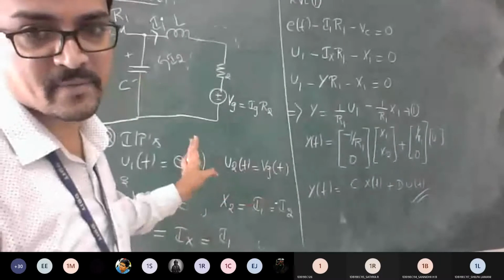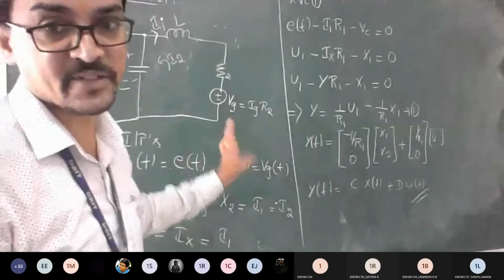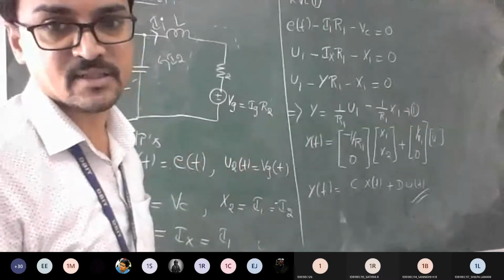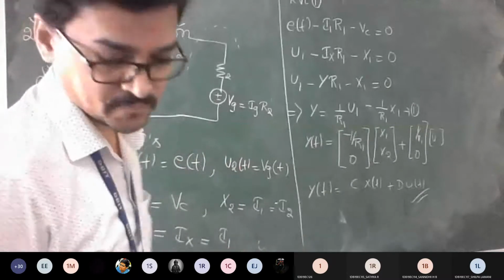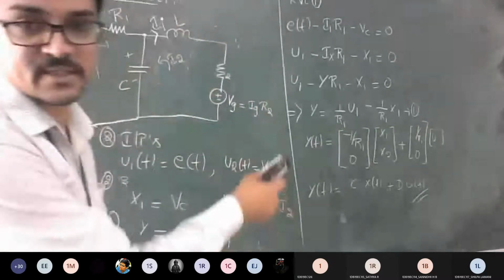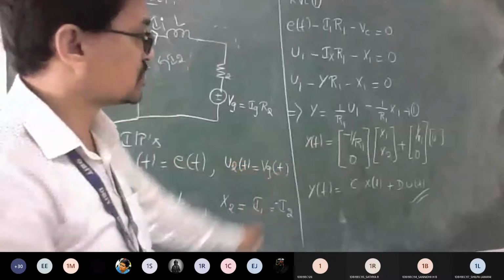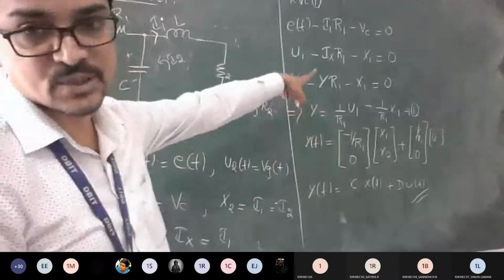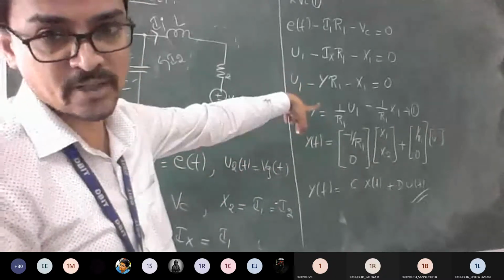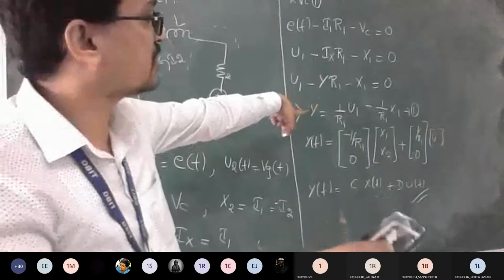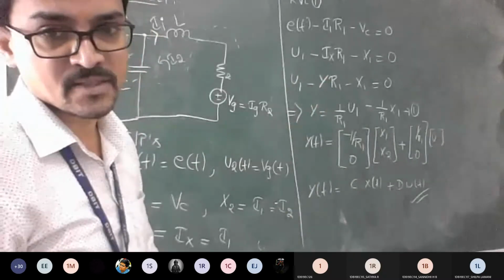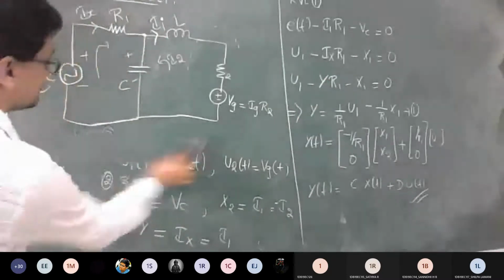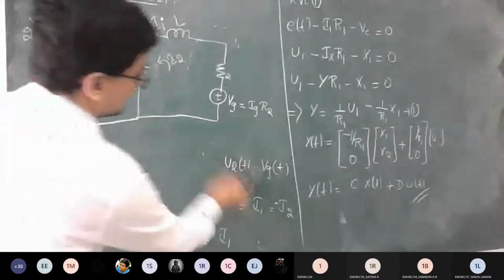Since it is a two-state variable system, one mesh will give you the output equation, and one will give you the state equation. That's all. So now apply the same logic to your mesh 2. Any doubts with mesh 1? Is it okay? Since we got Ix, and we know Ix is nothing but the output according to the given question, that's why we got the output equation from mesh analysis 1. So now we'll move on to the second. Apply KVL to mesh 2.